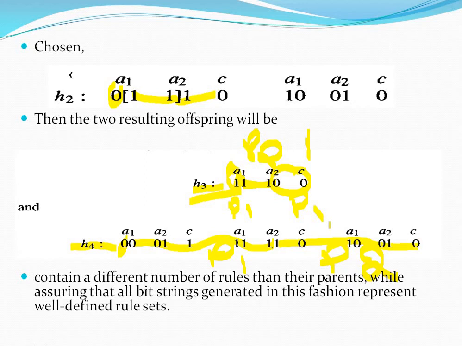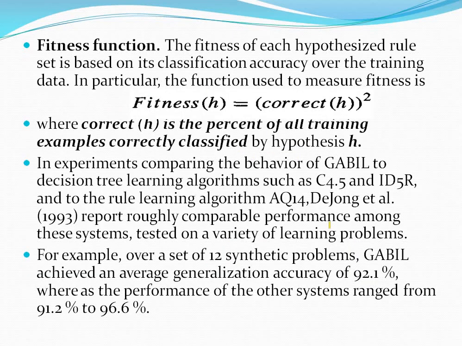From that it generates the two offsprings H3 and H4 by using the two parent strings and crossover points. Here they are considering to get the bonds. It is using the two variables D1 and D2. D1 represents the distance from the leftmost bit in the particular hypothesis bit string, and D2 is representing the distance from the rightmost bit within that particular bit string of hypothesis or parent string.